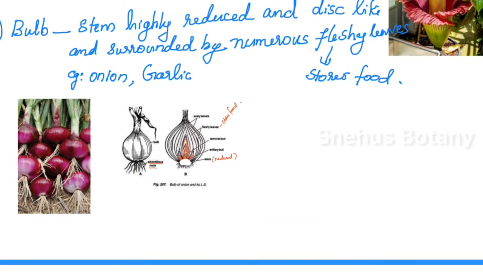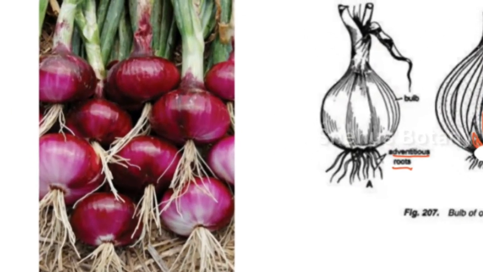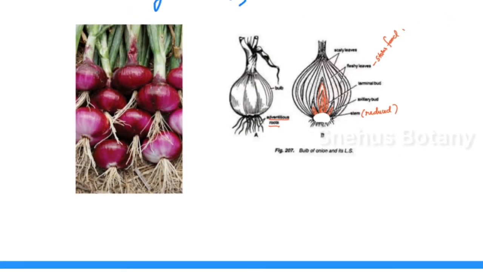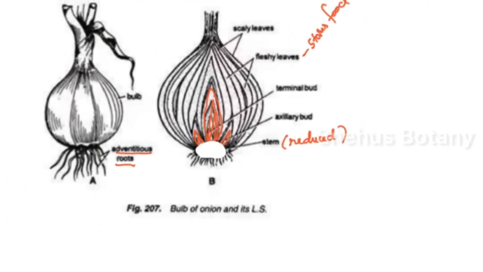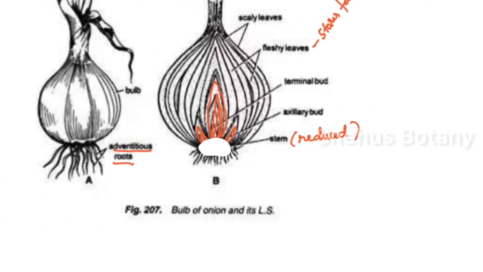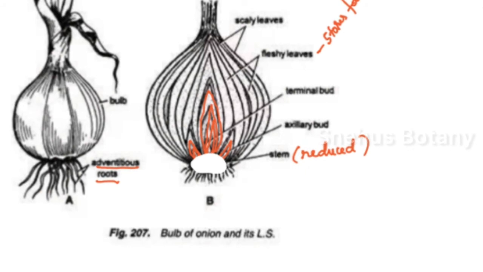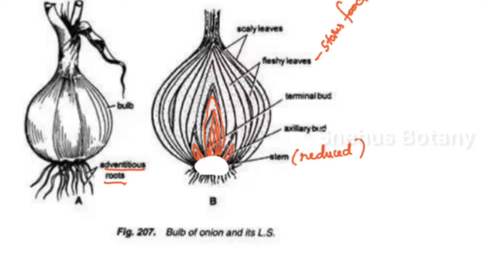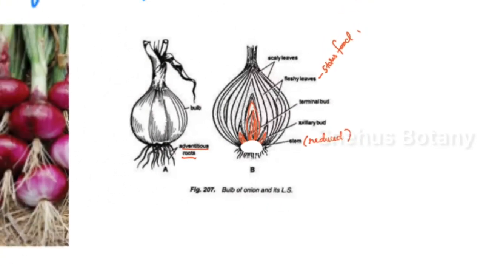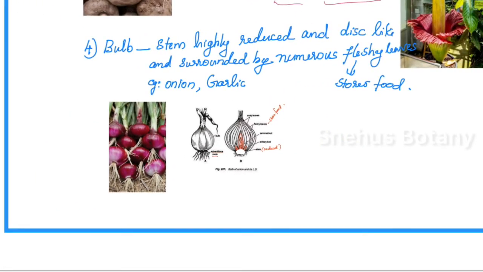Now, the second one, bulb. Another modification used as a vegetative propagule is the bulb. Examples are onion and garlic, which are a stem and mainly leaf modification. Here the stem is modified into a reduced disc-like structure and the leaves are modified into fleshy leaves which store food.